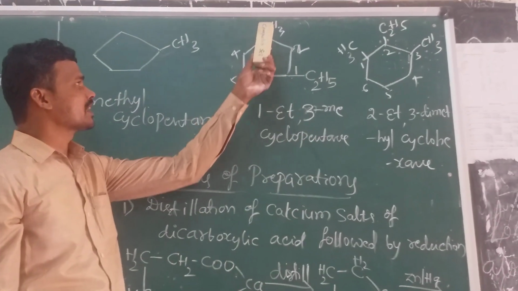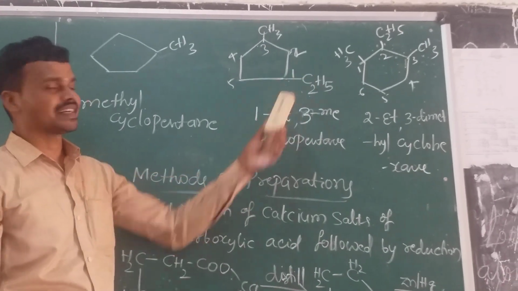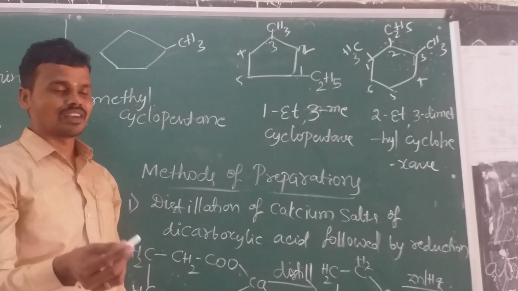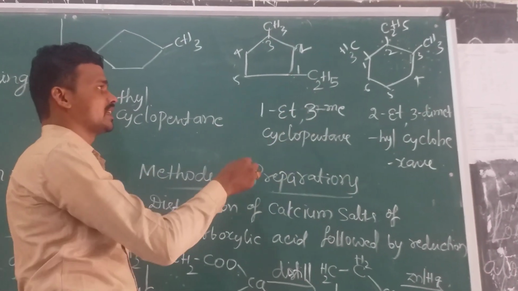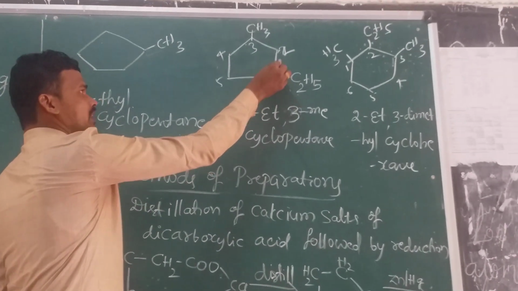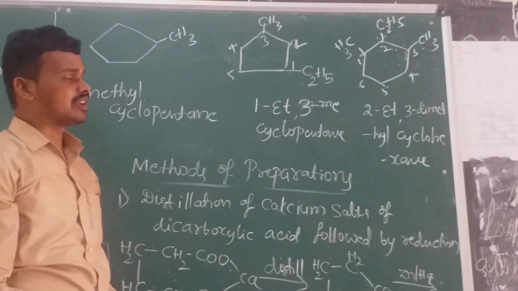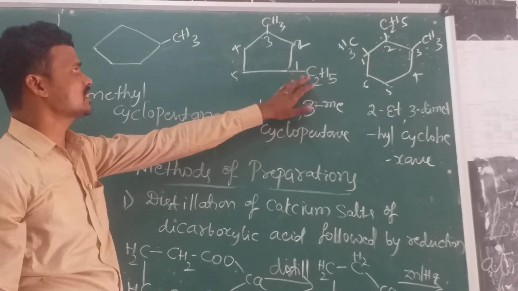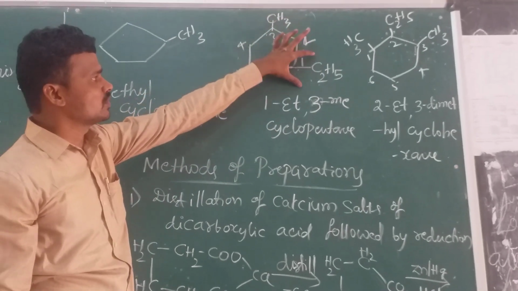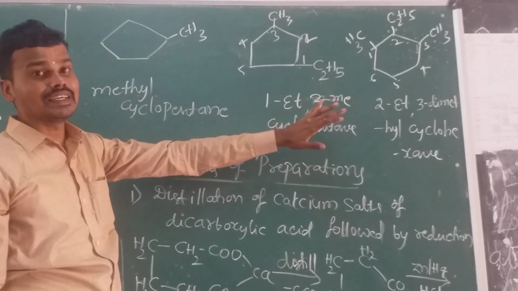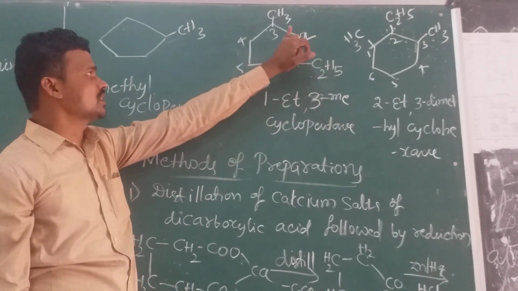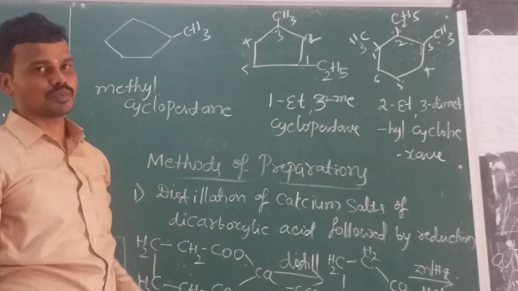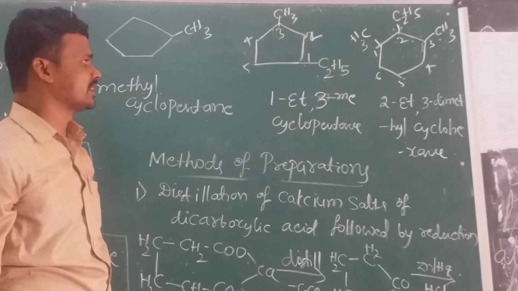Okay, in alphabetical order, ethyl comes first and methyl comes second. So according to the alphabetical order, we can give the name and the number. According to the alphabetical order, ethyl comes first and methyl comes second, so we give the first number to the ethyl group, then second position, third position, fourth position, and fifth position. And this is the cyclopentane ring.